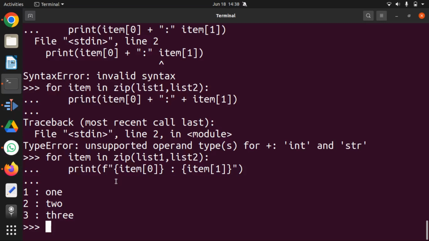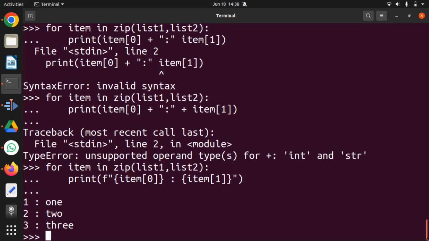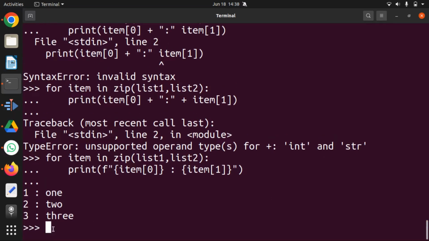Right? So that's the basics of tuple. Program wise, you can take a few examples to understand usage of tuples. Right?